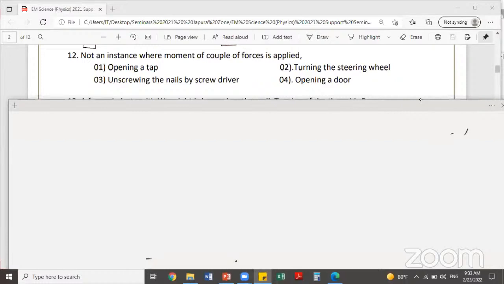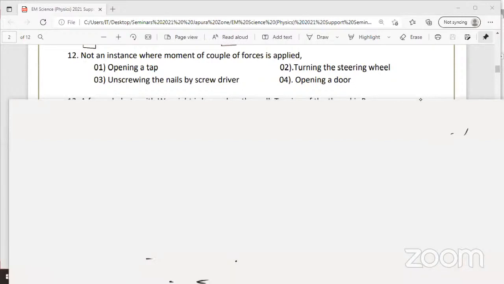This one you can see, the result of three non-parallel forces.